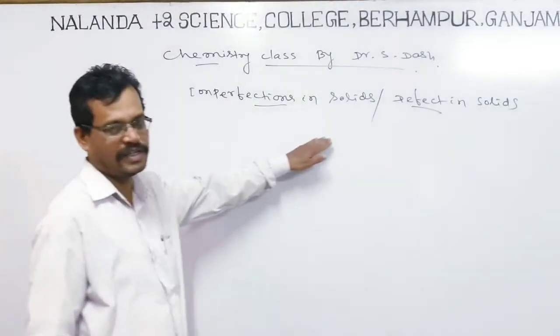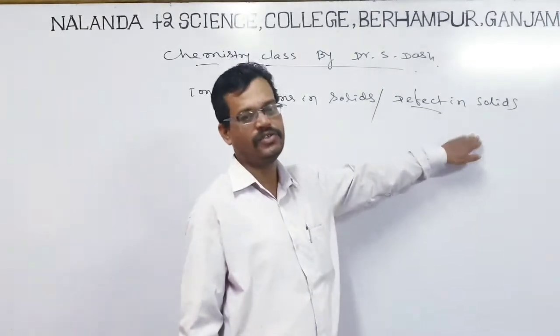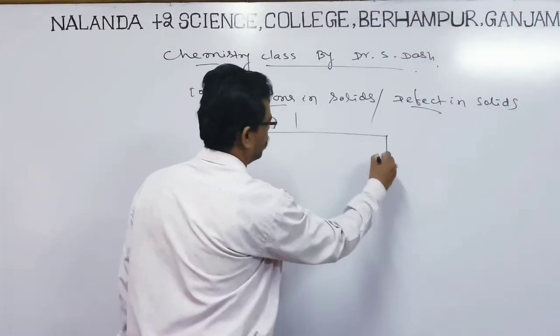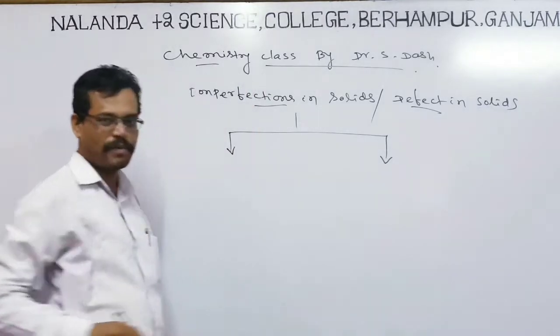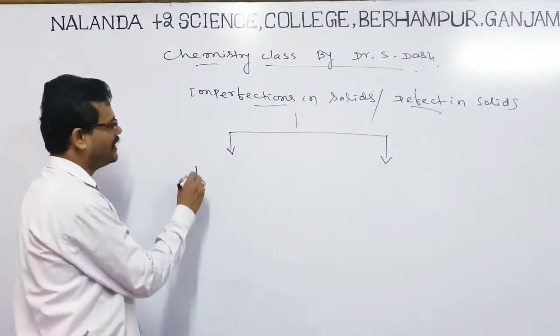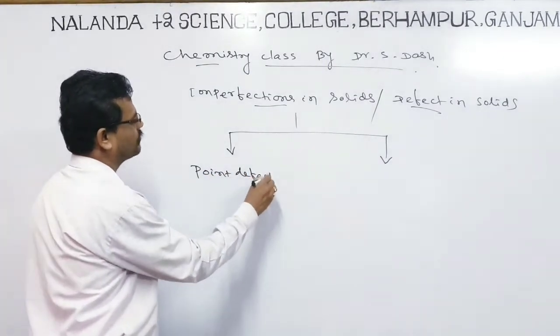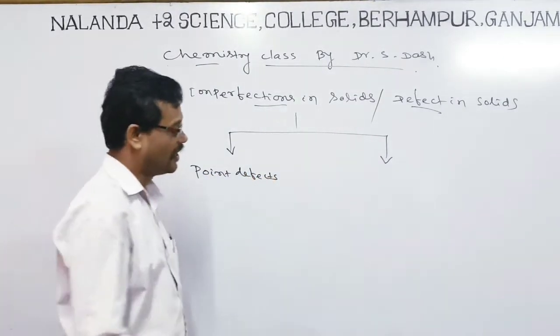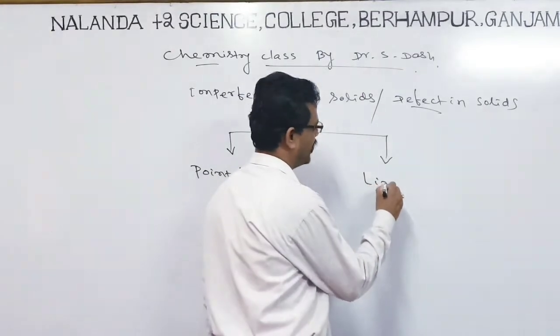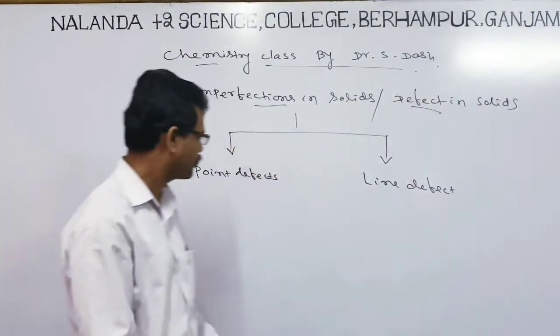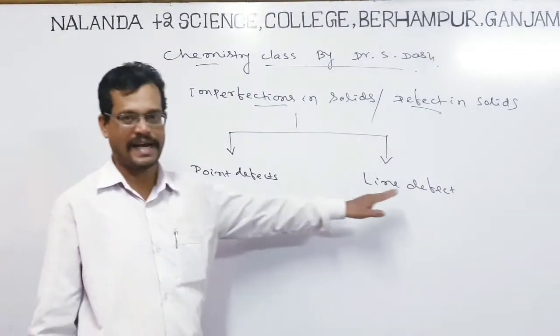So now let us look here. If you see this defect in solids, basically we can divide it into two types of defects. One is point defect, and another is line defect. So there are two types of defects in solids.